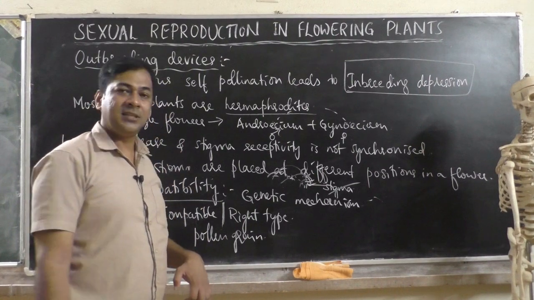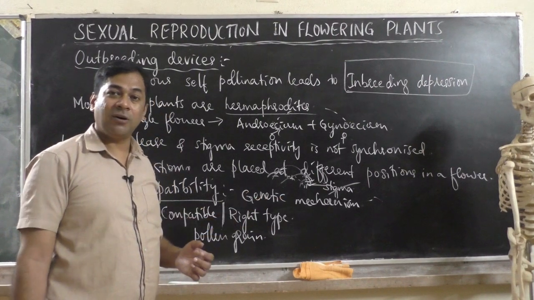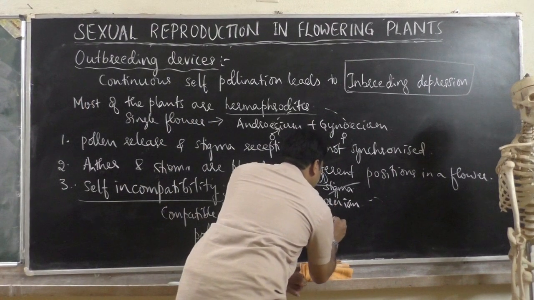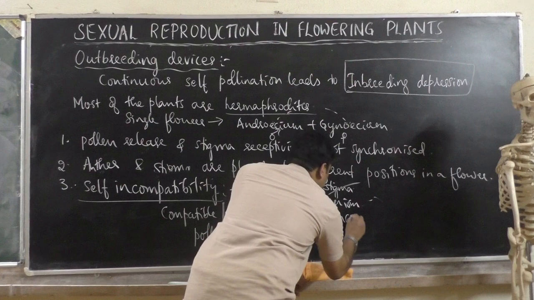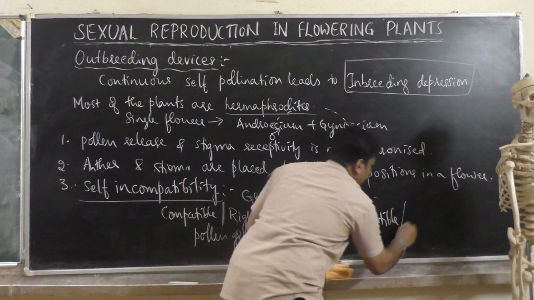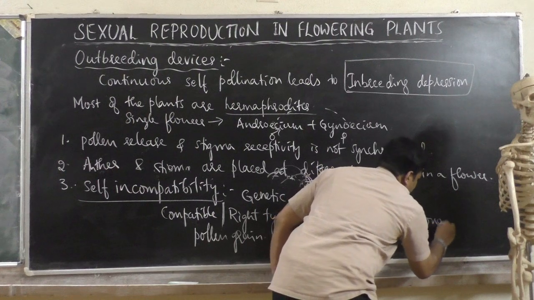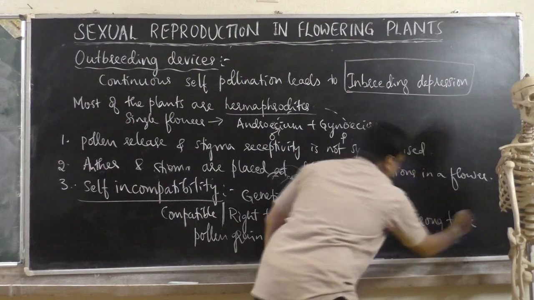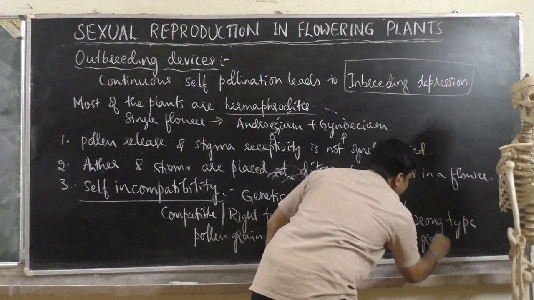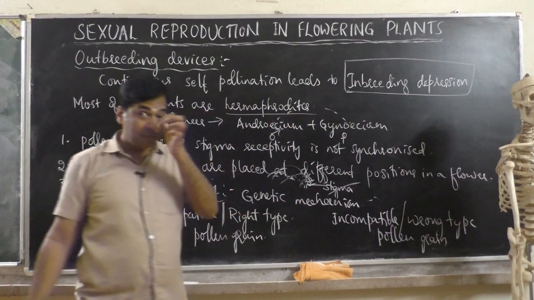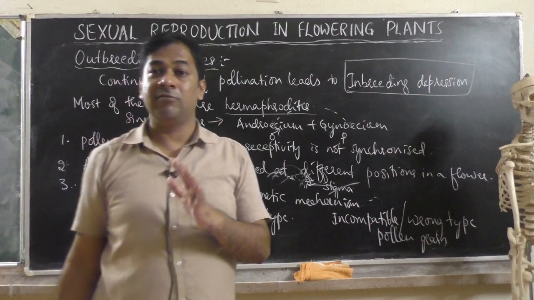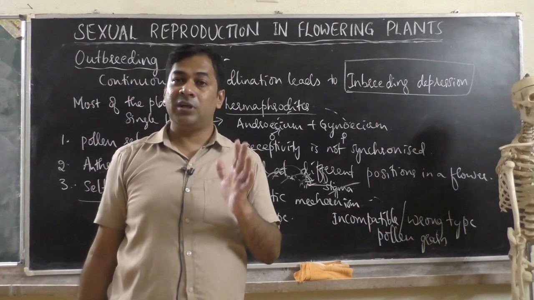Then what is the wrong type of pollen grain, or non-compatible, incompatible pollen grain? That means it is very clear that the plant has the ability to identify whether a pollen grain is the right type or the wrong type.